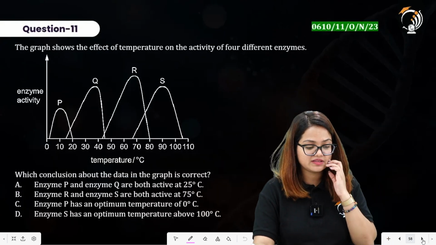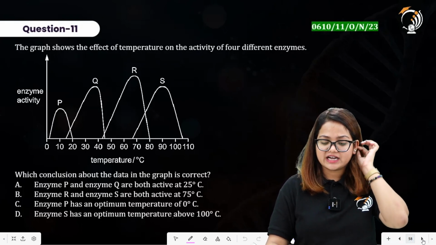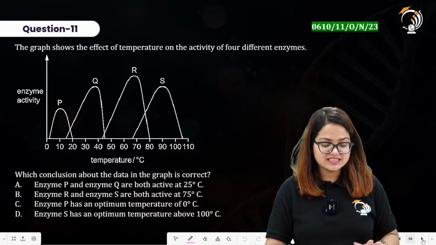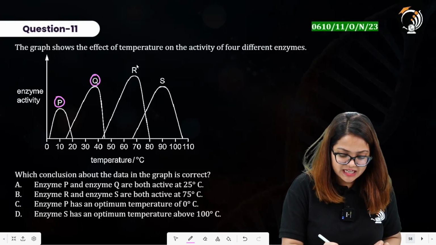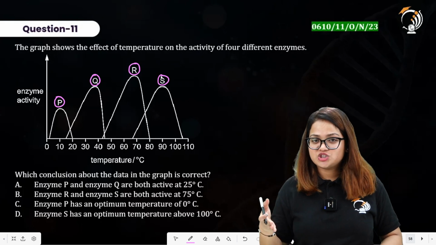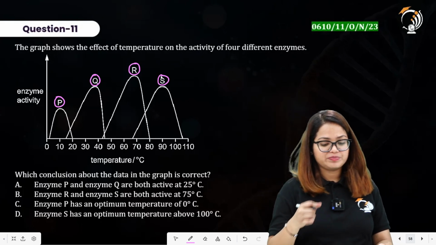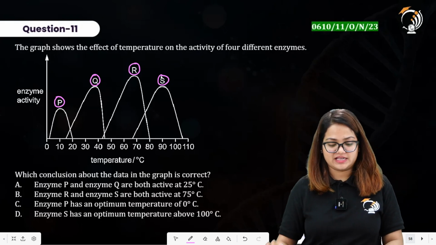Moving to question number 11, that says the graph shows the effect of temperature on enzymatic activity of 4 different enzymes. We have the enzyme P, enzyme Q, enzyme R, enzyme S. There is representation of temperature on the x-axis taken in degrees Celsius, representation of enzyme activity on the y-axis.